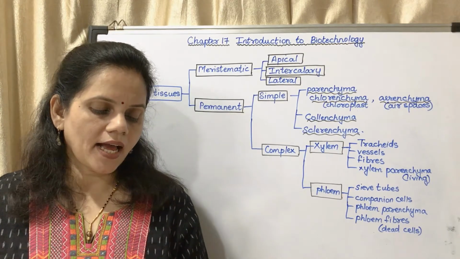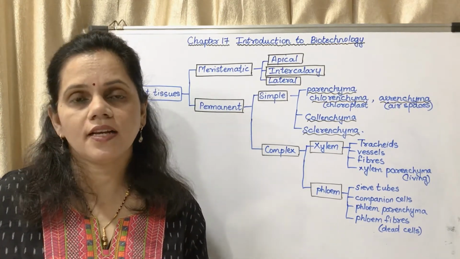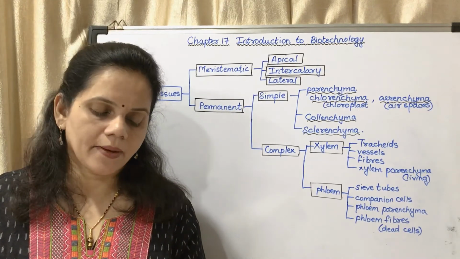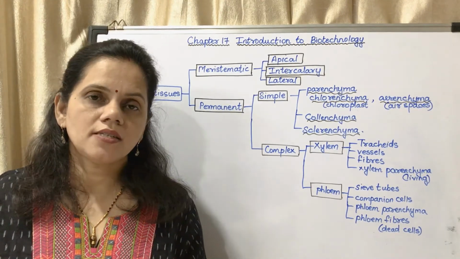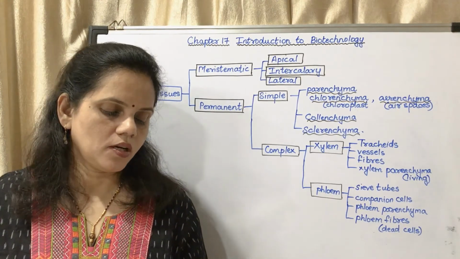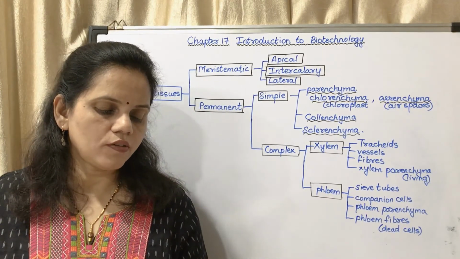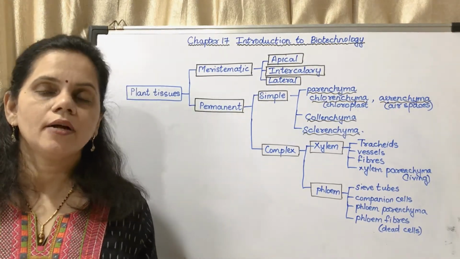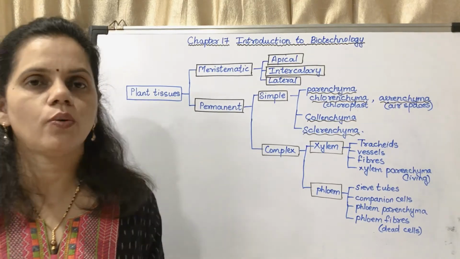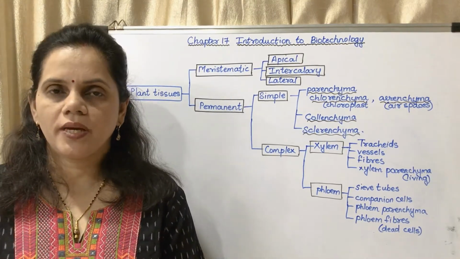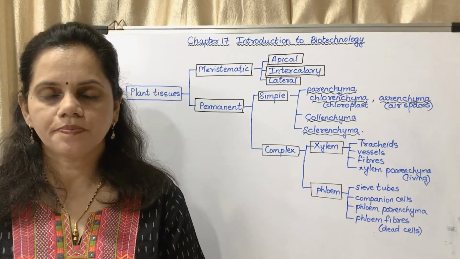Which onion will have longer roots? It will be of flask A. Why? Because it has meristematic tissue at its tips. Why did the roots of onion in jar B stop growing? Because the meristematic tissues were cut off. Okay. Now we may move on to the next page, the meristematic tissue.